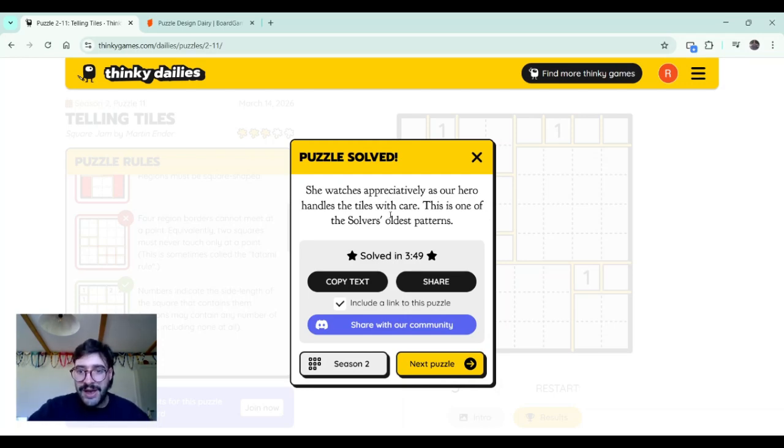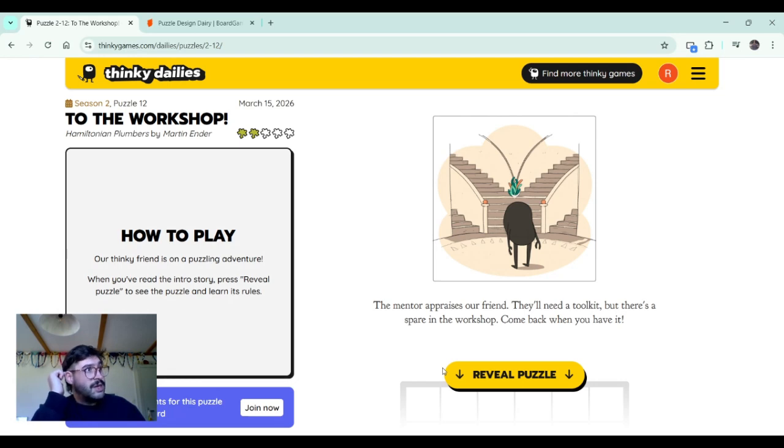She watches apparently as our hero handles the tiles with care. This is one of the solver's oldest patterns. I really like that. That was a good puzzle. I like new puzzles, and it felt very interesting, very new. That was cool.